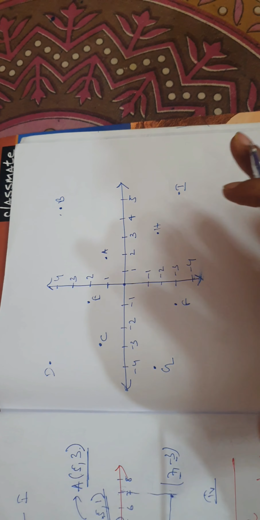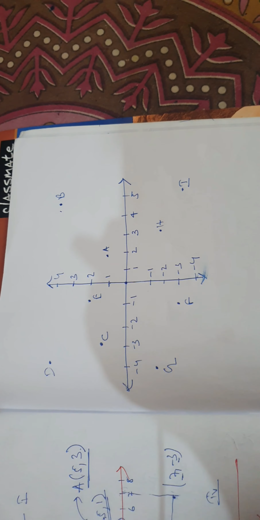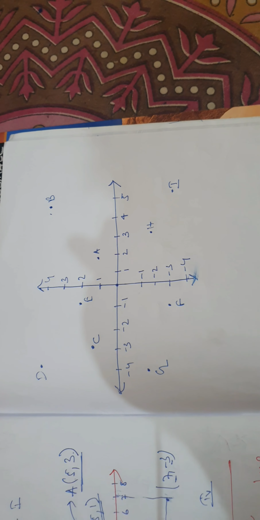Pause the video here and write down the coordinates of all the points. Let's see. Okay?